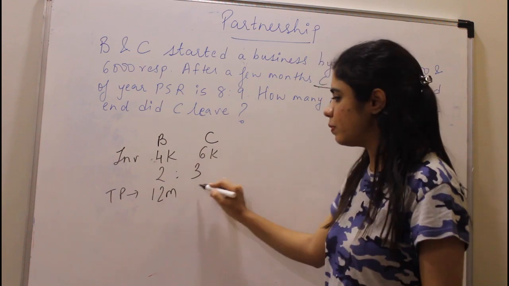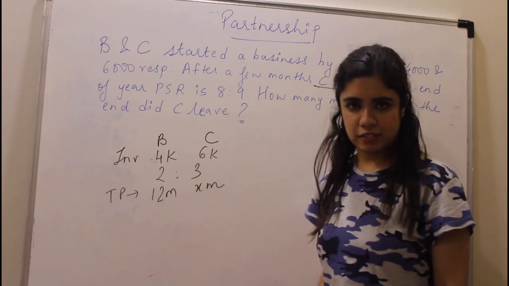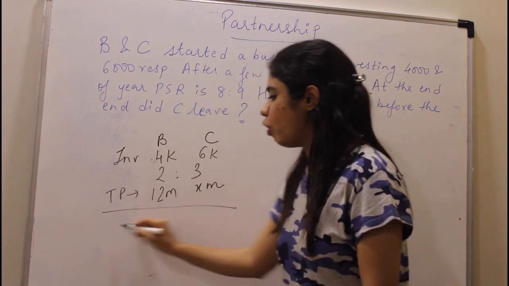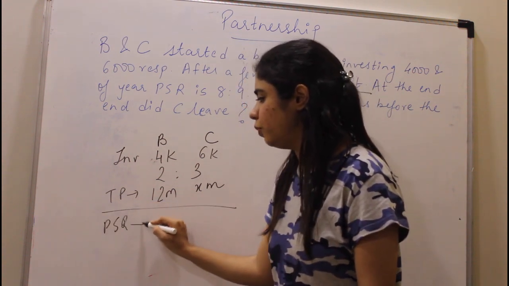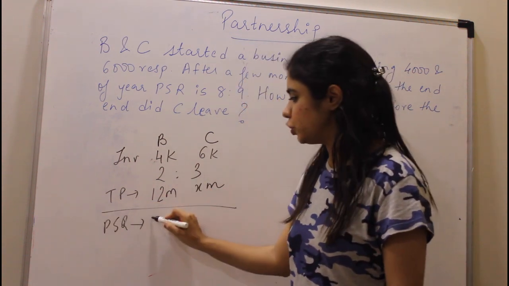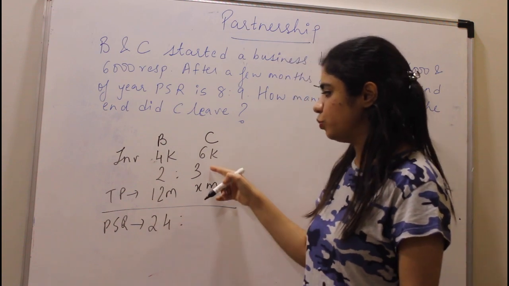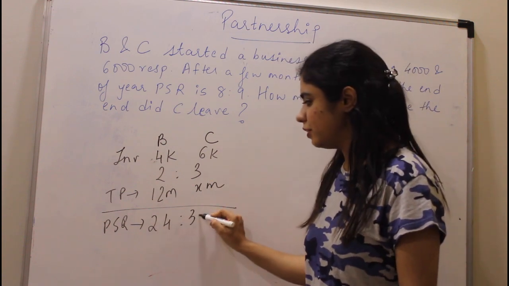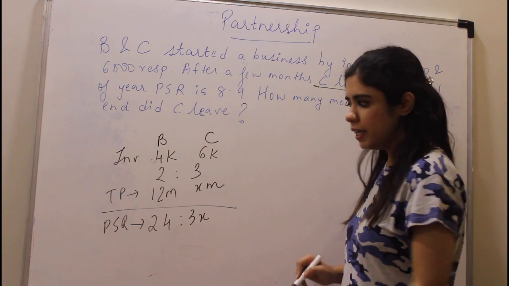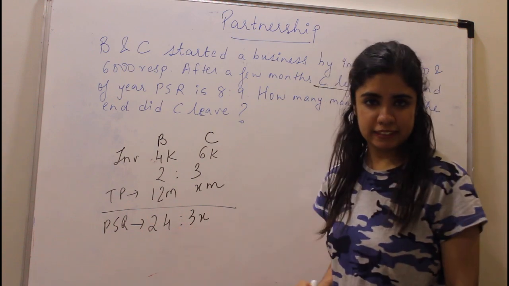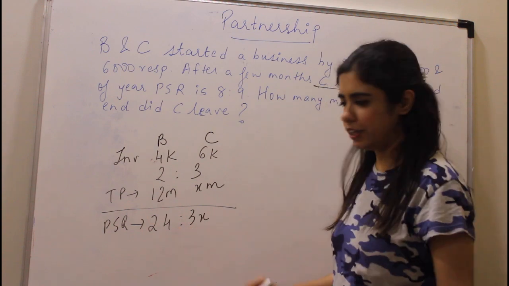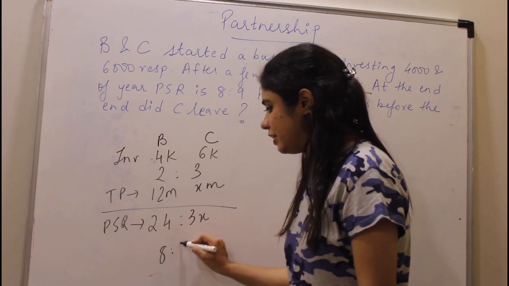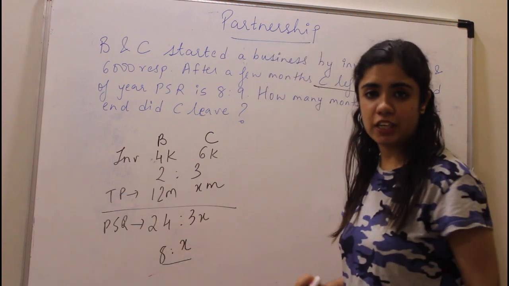Let's assume C was there for X months. Okay? So your profit sharing ratio will be 12 into 2, which is 24, is to 3 into X, which is 3X. Correct? Now both of them are divisible by 3. So I'll divide both of them by 3, so it will become 8:X. So this is your profit sharing ratio.